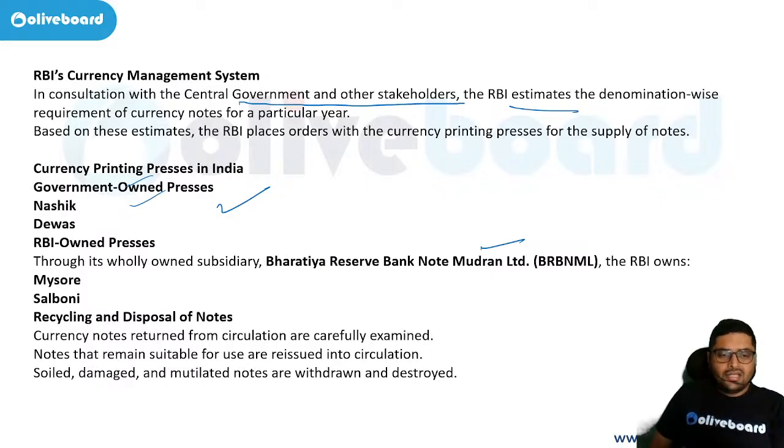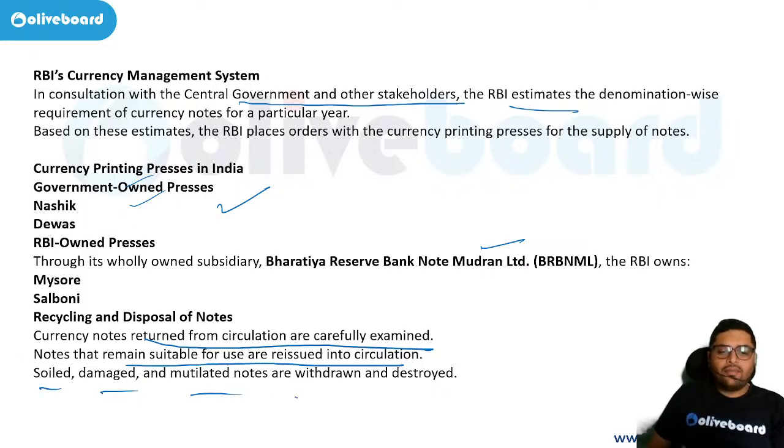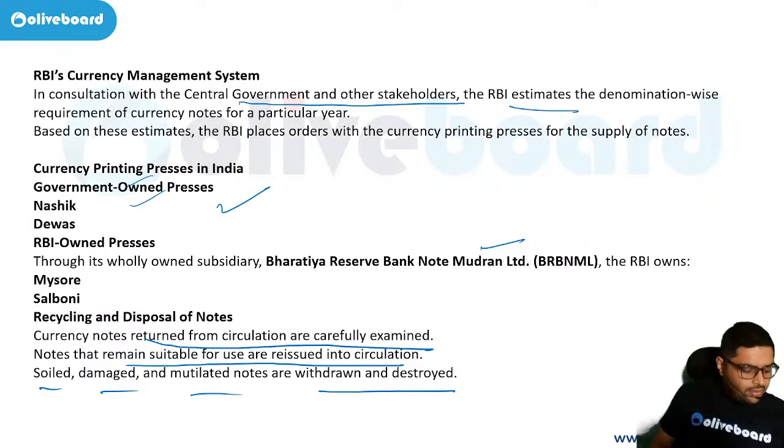Mysore. Recycling and disposal of notes. Currency notes returned from circulation are carefully examined. Notes that remain suitable for use are reissued into circulation. Notes come back, they see how worthy they are, and they can be sent back into the economy. Soiled, damaged, and mutilated notes are drawn out and destroyed. They are just drawn out and destroyed. No more untidiness is required.